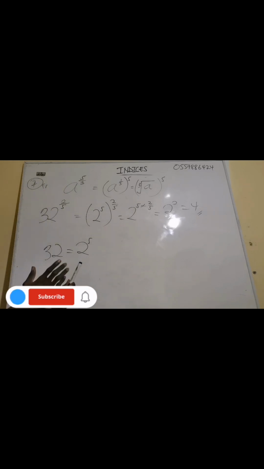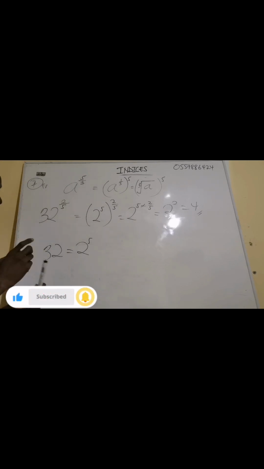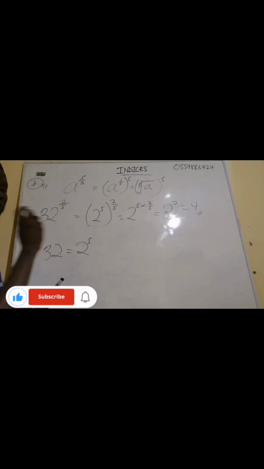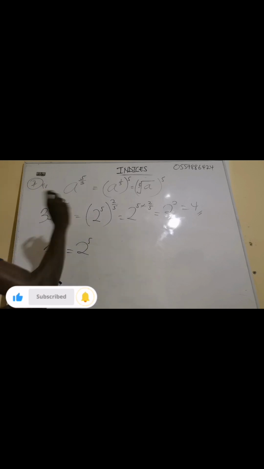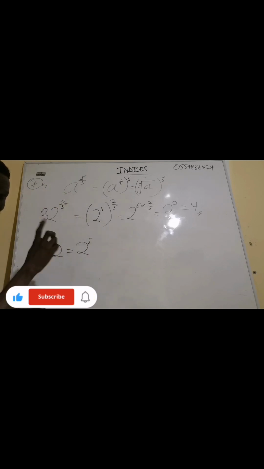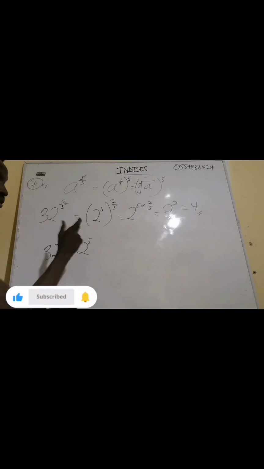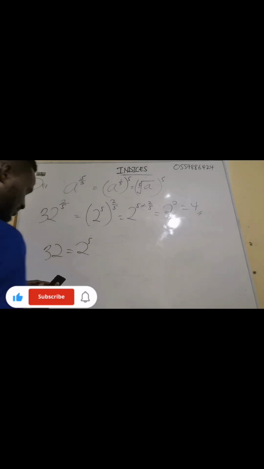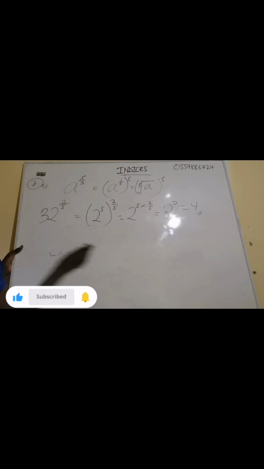You change the base to an index form, where the exponent or the index or the power is the same as the denominator of the fractional index or the fractional exponent. Then it will cancel, then you get a whole number. When you get a whole number, you know that the exponent being a whole number means the number is multiplying itself that particular number of times. Yes. Now let me talk about another property, then I will come back to this.